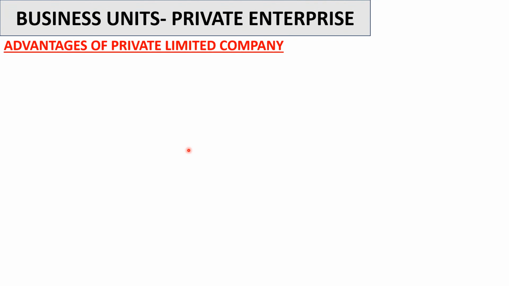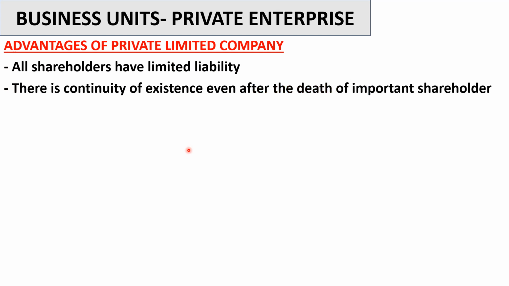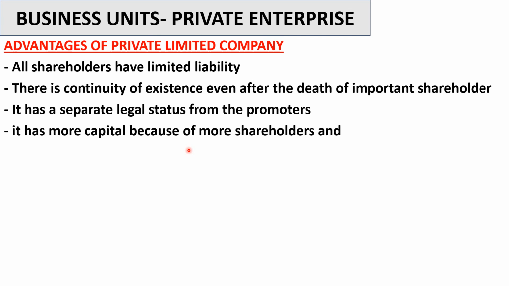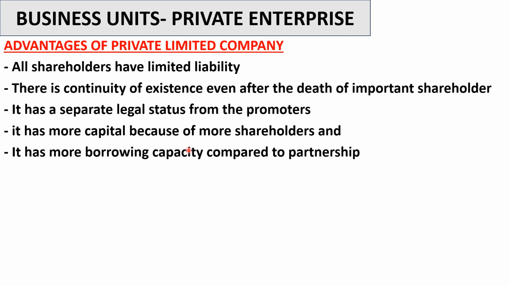Let's look at some advantages of private limited companies, which we are going to pick from the discussed characteristics. The first is all shareholders have limited liability. There is continuity of existence even after the death of important shareholders. It has a separate legal status from the promoters or the shareholders. It has more capital because of more shareholders, and it has more borrowing capacity compared to partnership and sole trading. The financial accounts are kept private as compared to public. So later when we discuss public, we're going to see that financial accounts are not kept private.